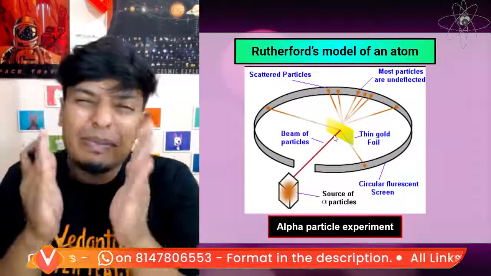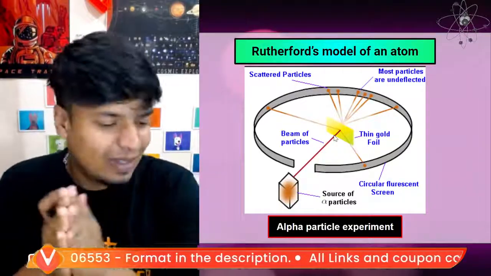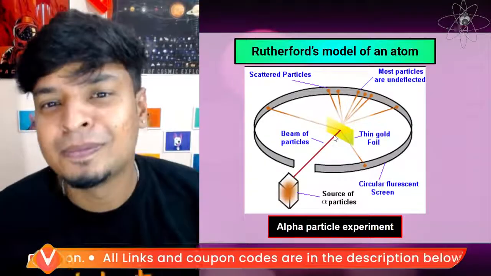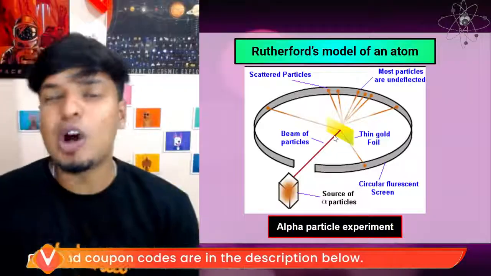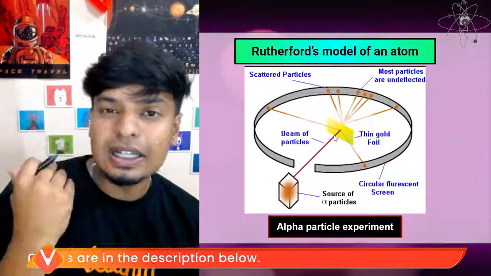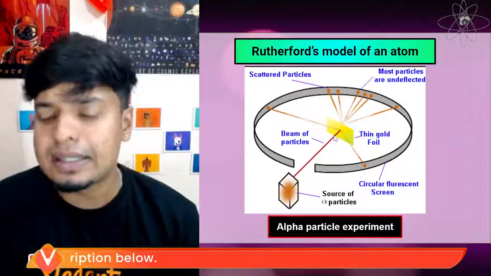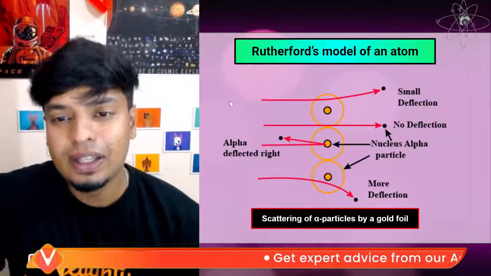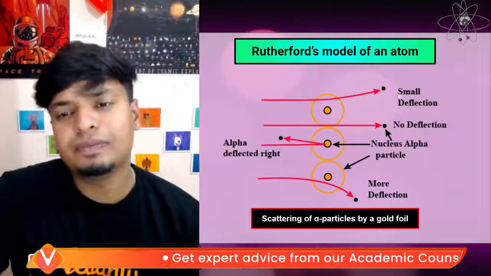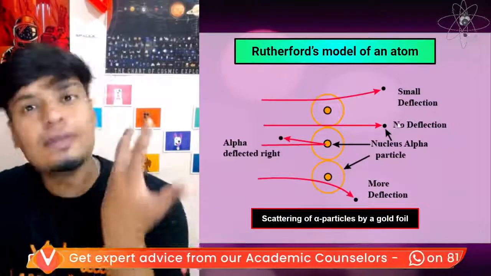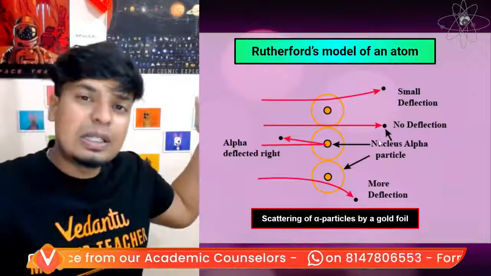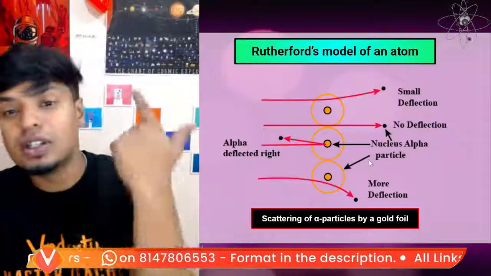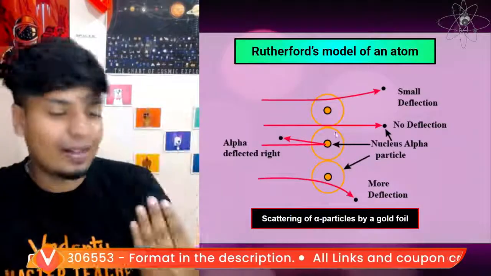Why gold foil? Because gold foil can be made as thin as possible. That's the metal which you can make as thin as possible. So he started passing alpha particles through it to observe how they react with the atoms present inside the gold foil. He observed small deflection. In some places there was no deflection at all, the alpha particles passed through directly. In some places they were deflected right back.